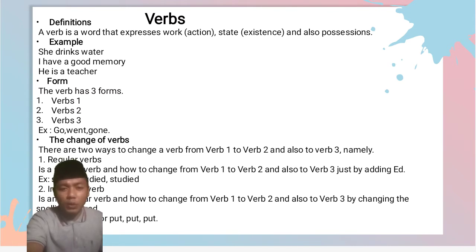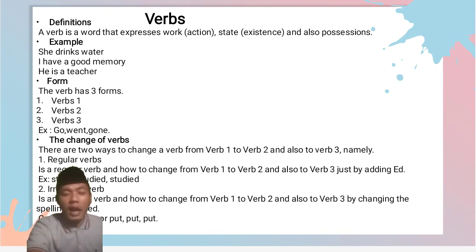A verb is a word that expresses works or actions, state or existence, and also positions. The example is: she drinks water, and this is the action. Positions: I have a good memory, and it is a teacher. This is the example of verb, or kata kerja.